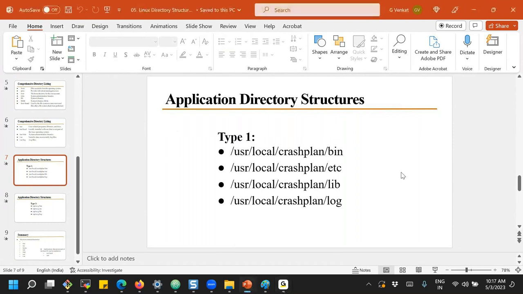Okay, so now let's move on. Sometimes we install services like Tomcat or Maven. These are all third-party software that we install. What is the standard directory structure we will have?